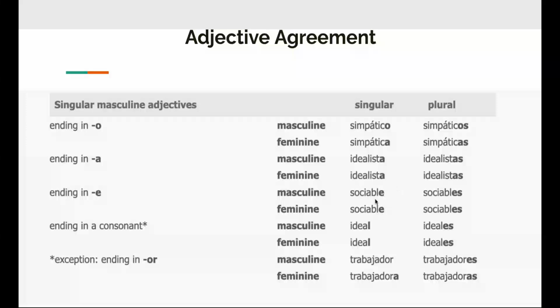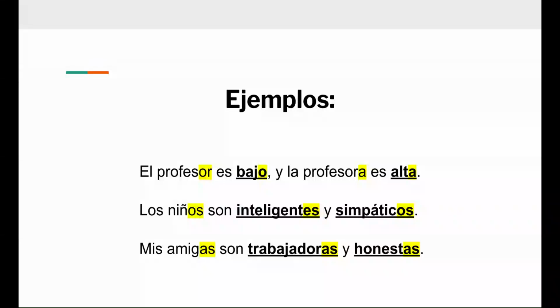So other adjectives that fall into here, like I said, inteligente, interesante. And then ideal could be liberal, conservador, but that actually comes down to the category when they end in or. An easy way to remember this: typically it's not hard to remember profesor, profesora, but for some reason, when it comes to adjectives, it can be a little bit confusing. So here are some examples.